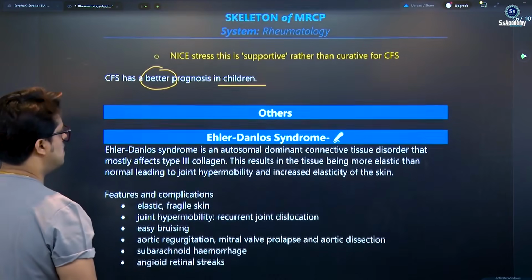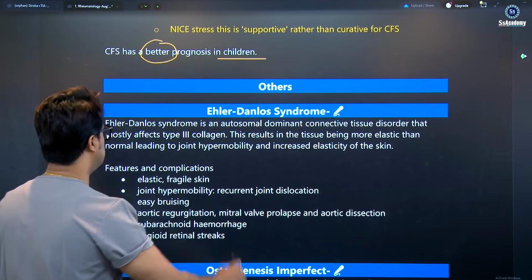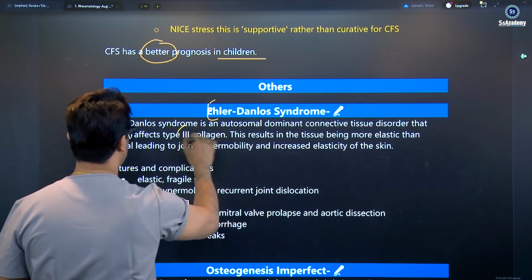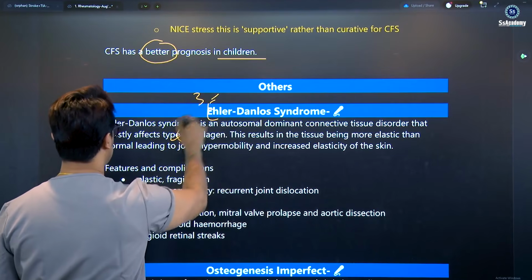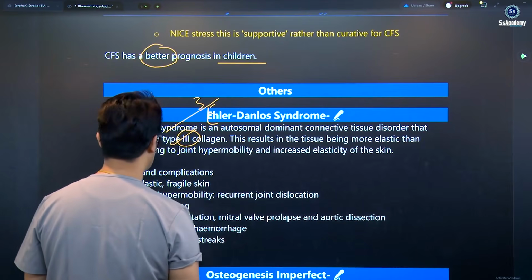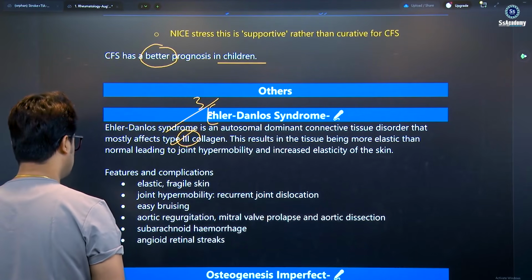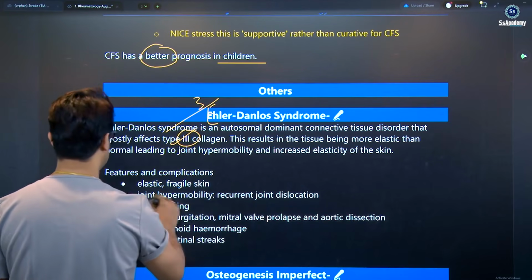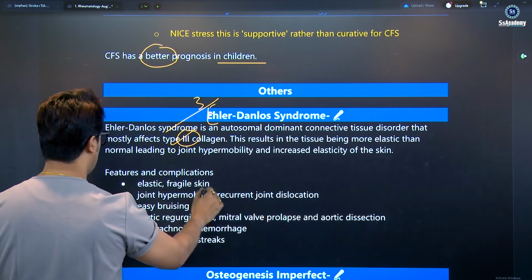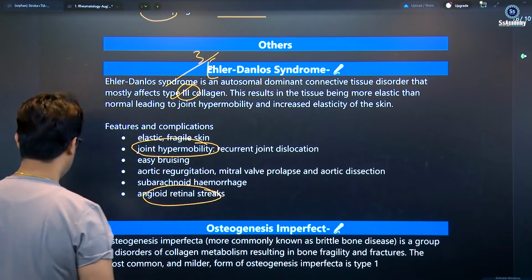And another topic is Ehlers-Danlos syndrome. Once again, yes, my dear. E for Ehlers, you need to remember the type 3 collagen, E is a 3. And one of the important features is joint hypermobility, definitely recurrent joint dislocations, easy bruising, aortic regurgitation, angioid retinal streaks. Yes, my dear, so hypermobility, circulatory problems, and angioid retinal streaks.